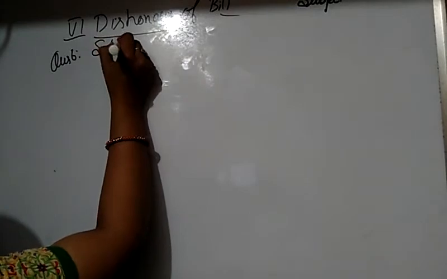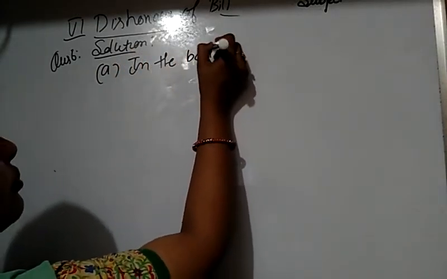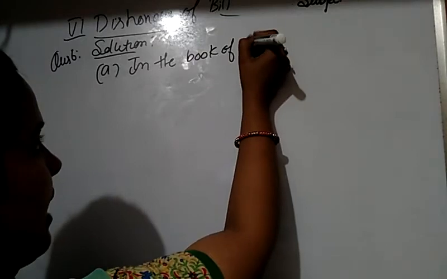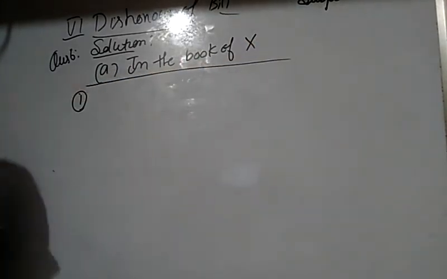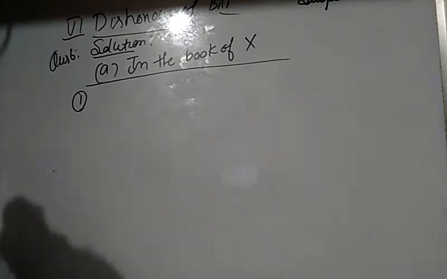First we are passing the journal entries. Question number 6, solution. We are passing entries in the books of X. Under the first case, when the bill is retained by X, what journal entry is passed?